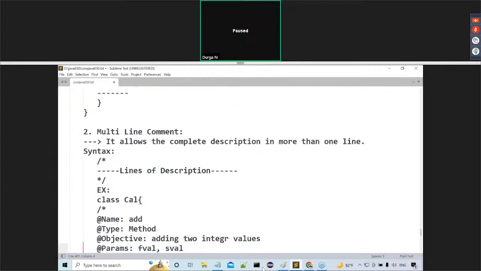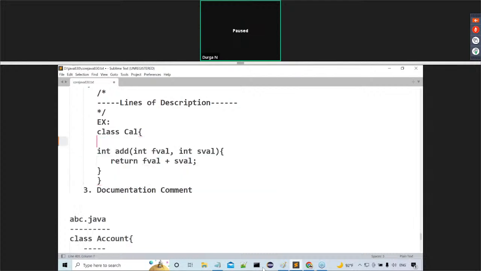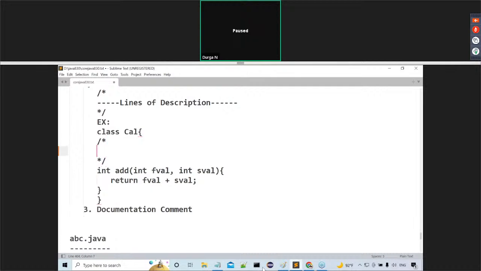Next, one example is also given there. This is one way we can utilize it. I want to go for some other example also. Later I will talk about documentation and all. Now here we can use a multi-line comment. I want to provide some description: it performs addition operation over two integer values. This is one line.